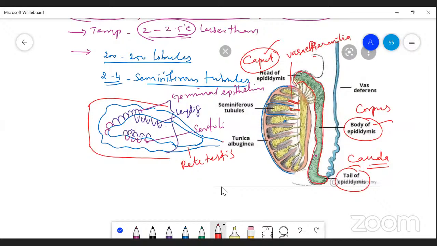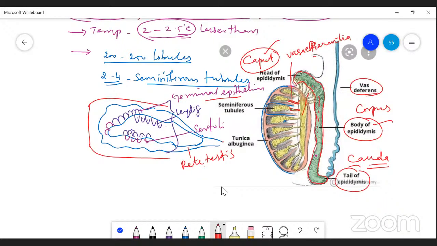Immature gametes produced from the germinal epithelium are transported through the rete testis and the vasa efferentia, then stored here, and complete maturation takes place in the epididymis. So the epididymis is called the storehouse of the sperm, and after that it is transported via the vas deferens.